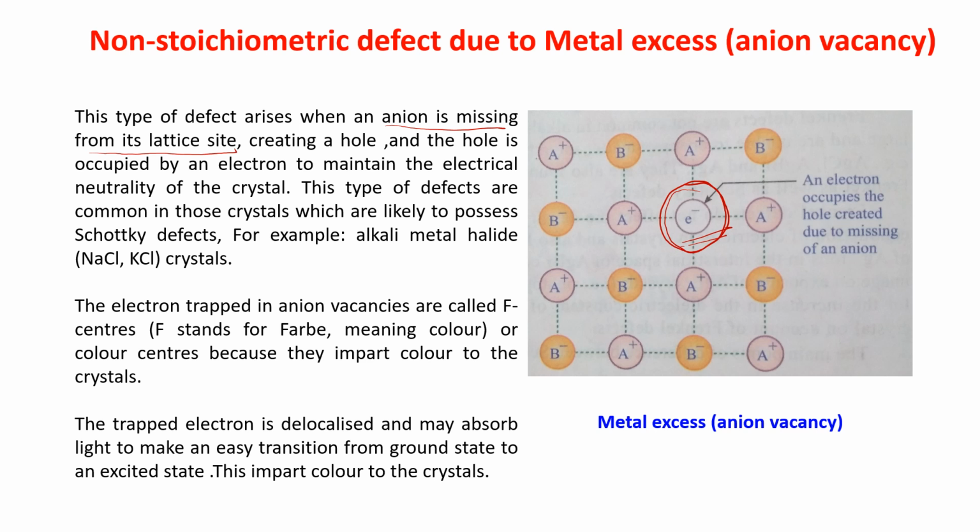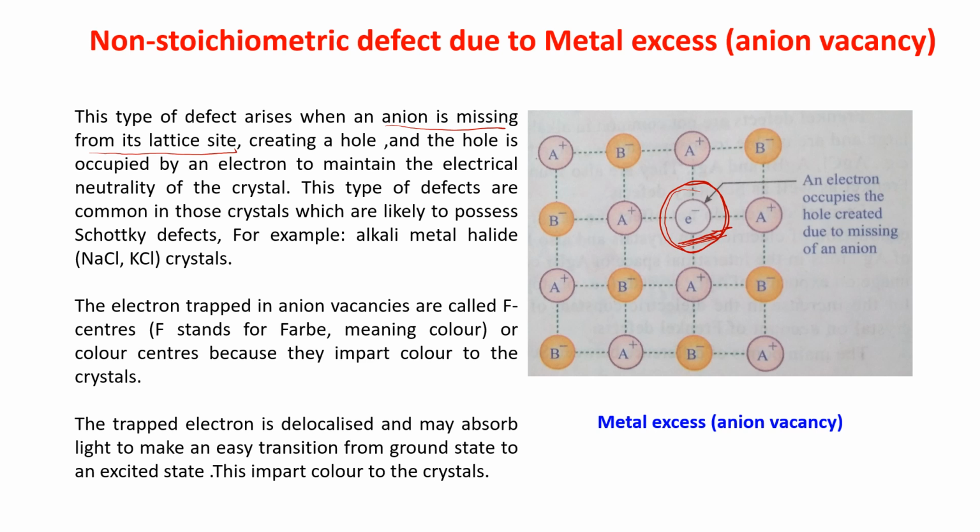When an ion is missing, this hole will be taken by the electron which is coming out from the sodium, because it is ionizing. The chloride ion will ionize the sodium of that sodium vapor. As it ionizes, it will make Na plus, which means an electron will come out. That electron will come and take this place. I think it is clear to you now.